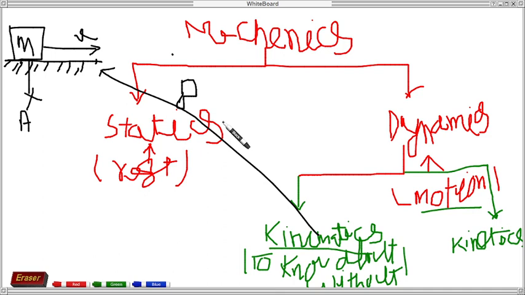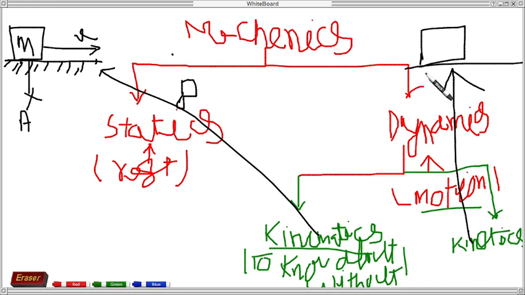Now the term kinetics: we are going to detail why the body is moving. We will discuss the free body diagram in your further lectures. Newton's laws will also be in this portion.